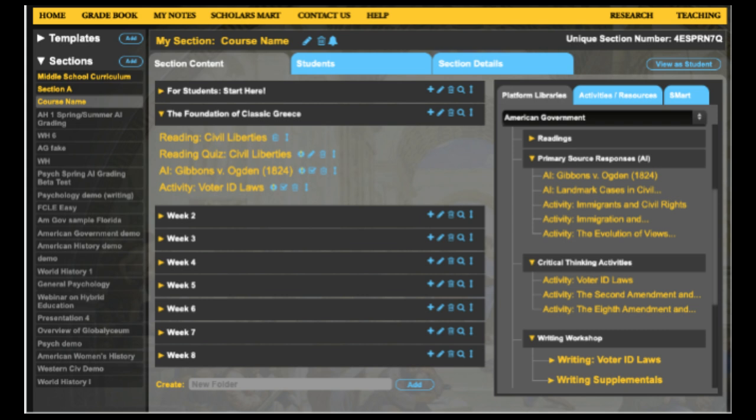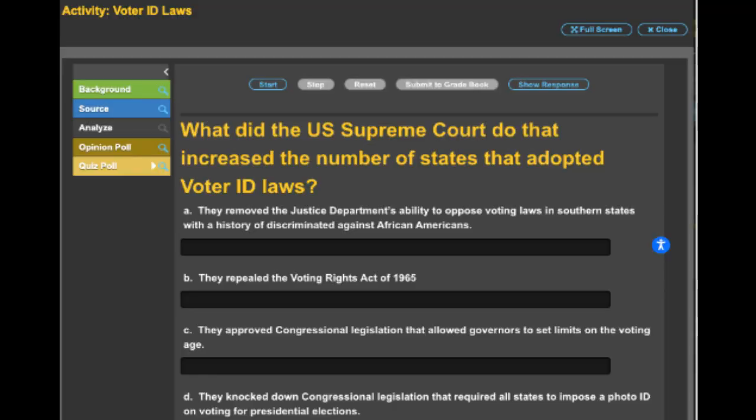Moreover, if you are interested in building student writing up to the 5-paragraph essay level with American government primary sources, you can consider our writing workshops, which are available in each unit. Globalyceum has numerous other features. You have polling technology built into activities, alternative testing strategies in the test banks folder, plus we have a 24-hour alert to students when due dates are coming up.